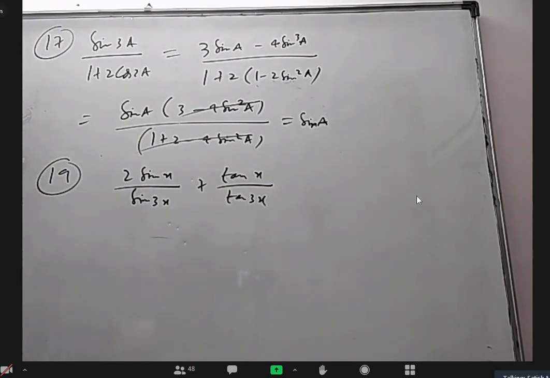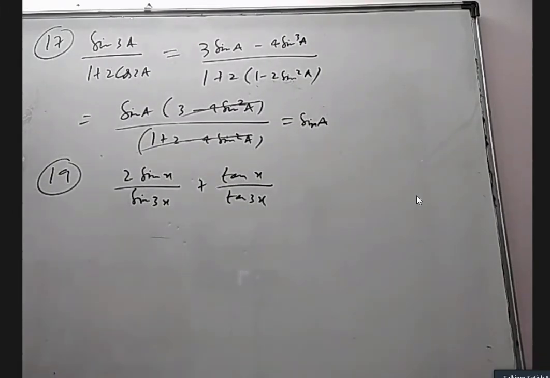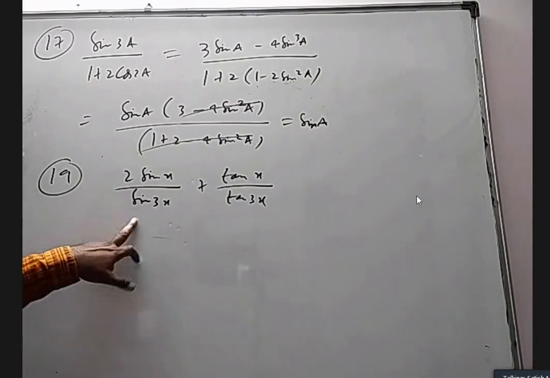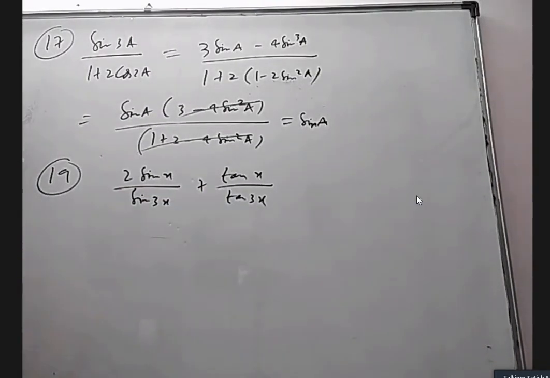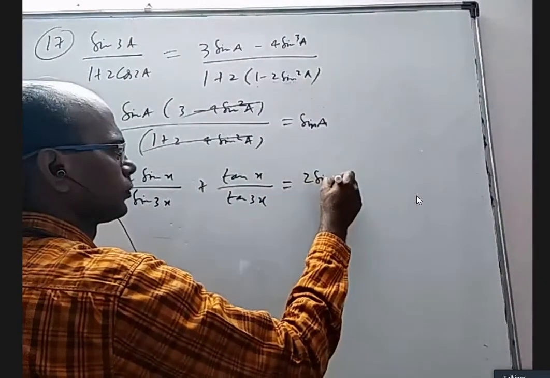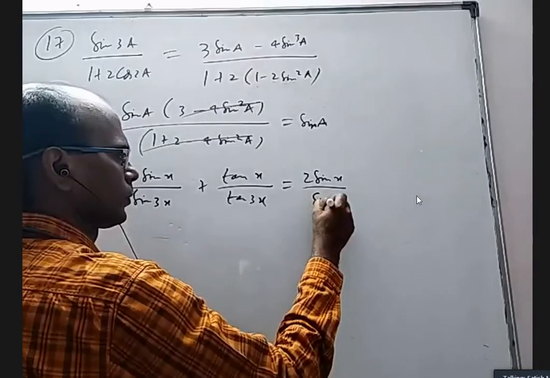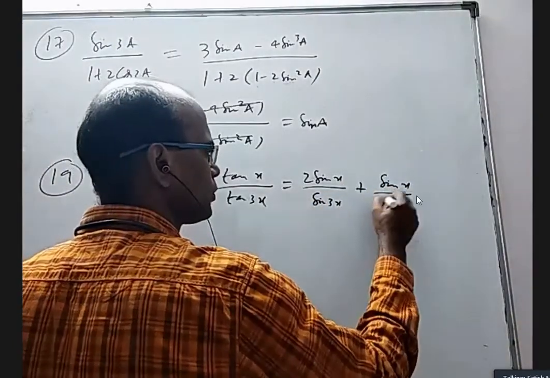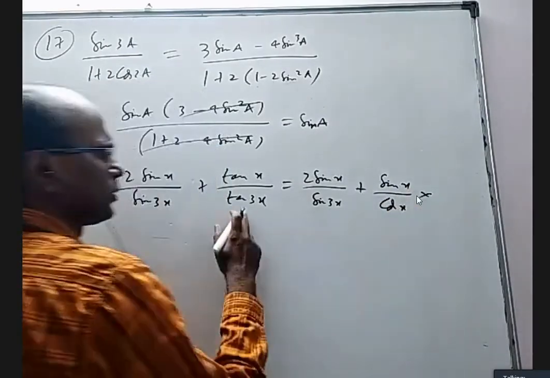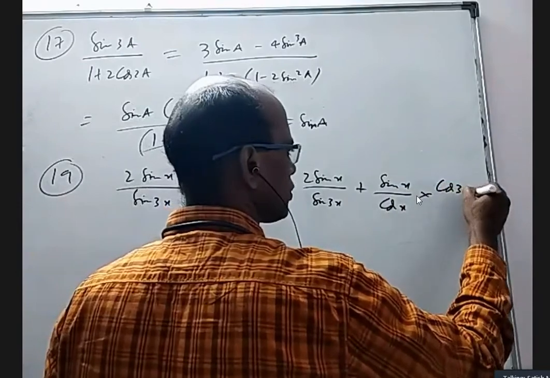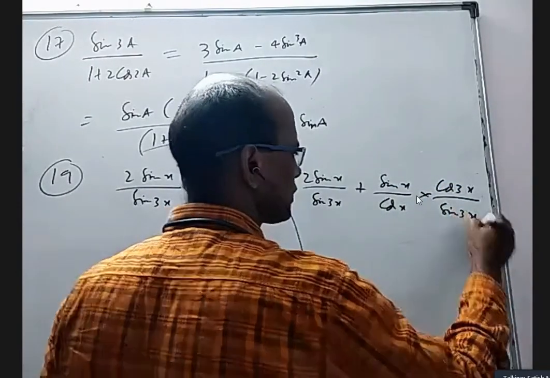Okay, 19. Of course, we can use different formulas and do it. Should I use the sin 3x formula or the tan 3x formula? There may be many choices. This tan x, I am going to write as sin x by cos x. This tan 3x, I'll write as sin 3x by cos 3x and take the reciprocal. So I'll get cos 3x by sin 3x.